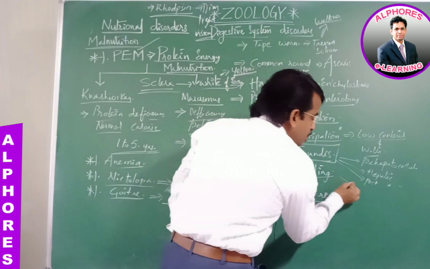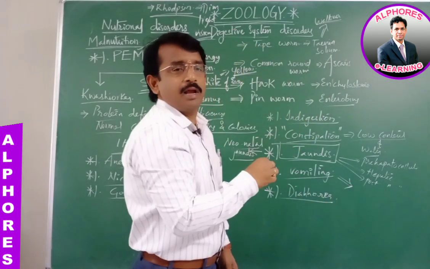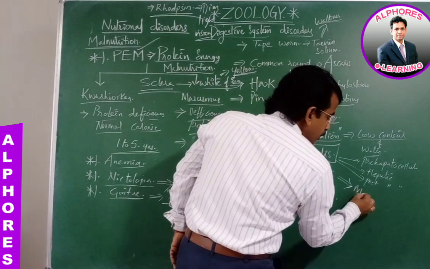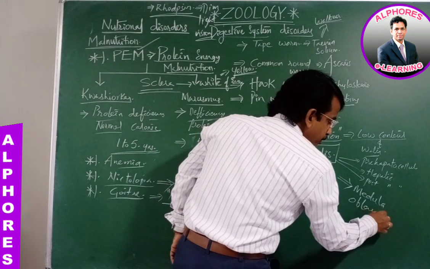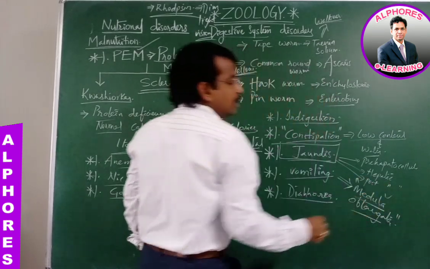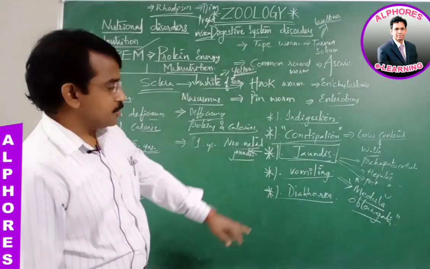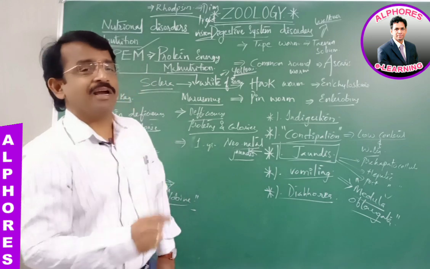Generally, this vomiting is controlled by a center present in the brain. Medulla oblongata is considered to be the vomiting center, the vomiting regulating center.